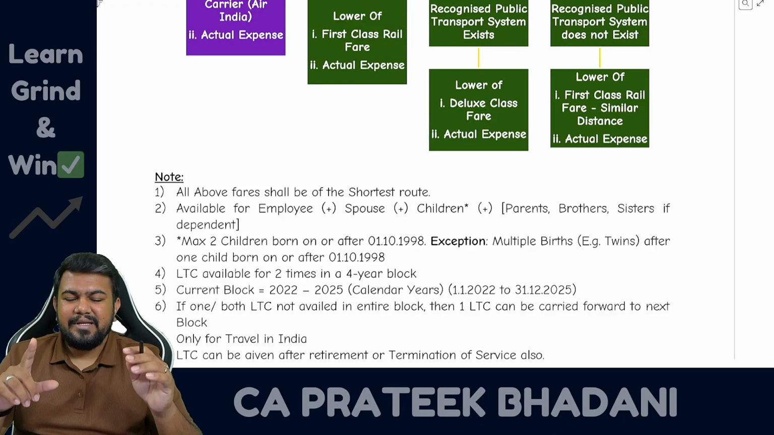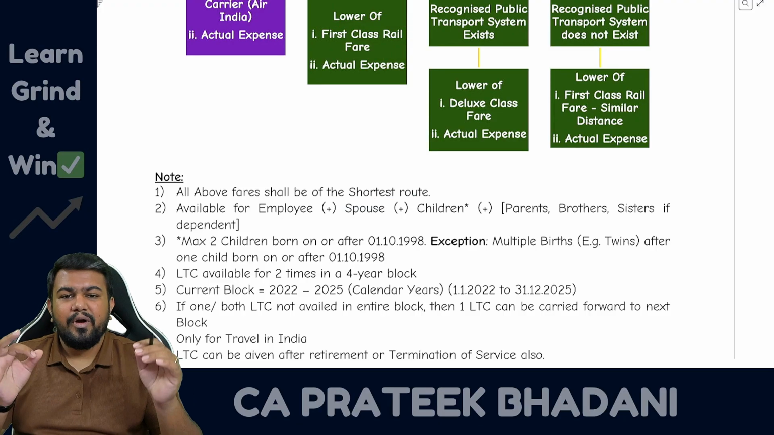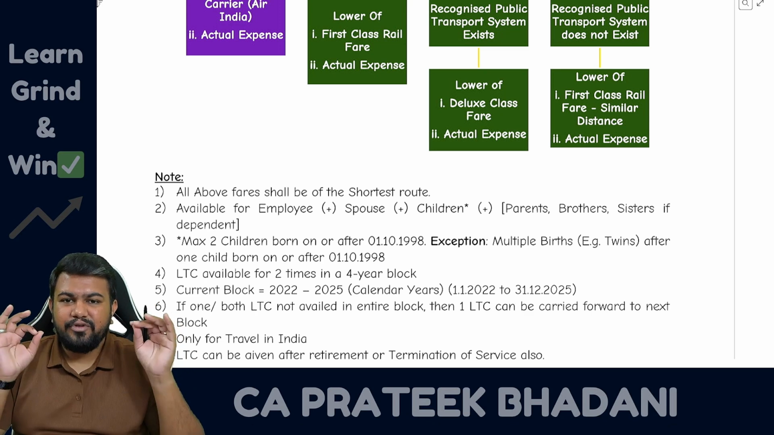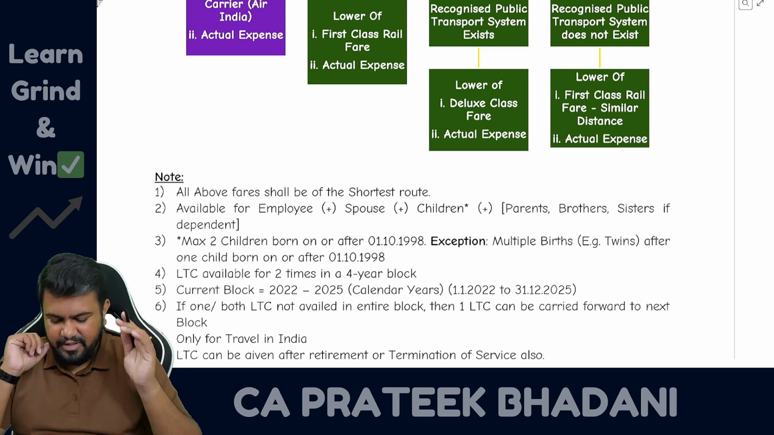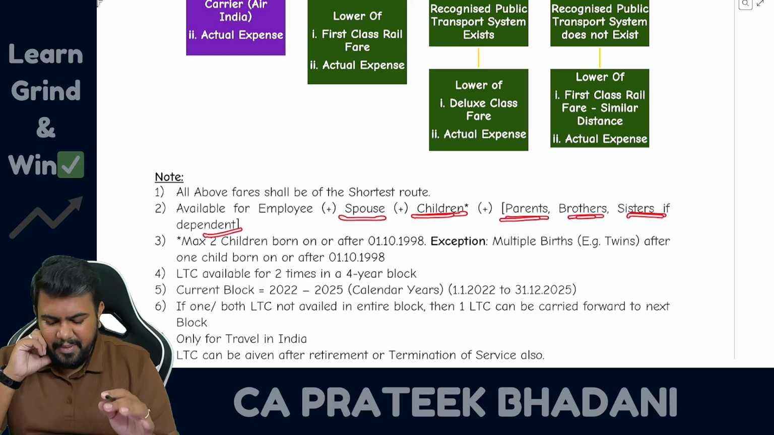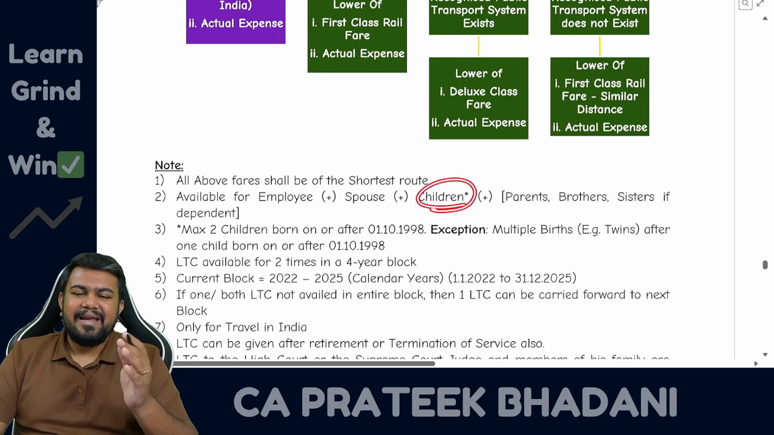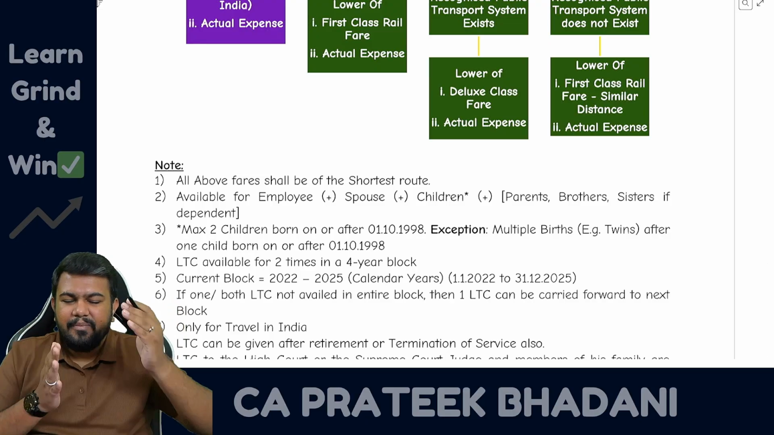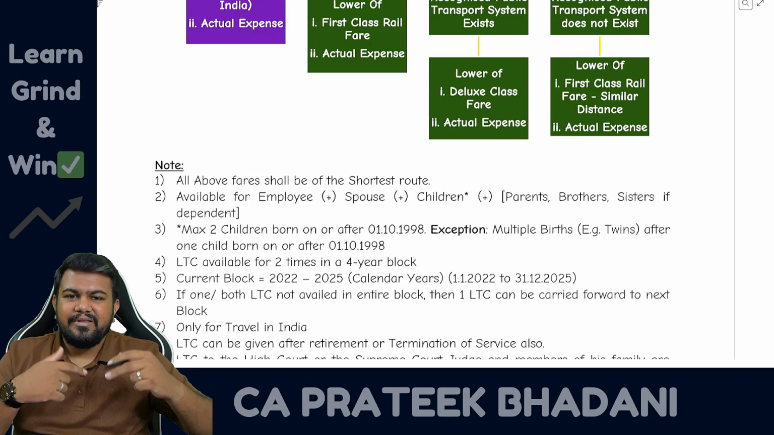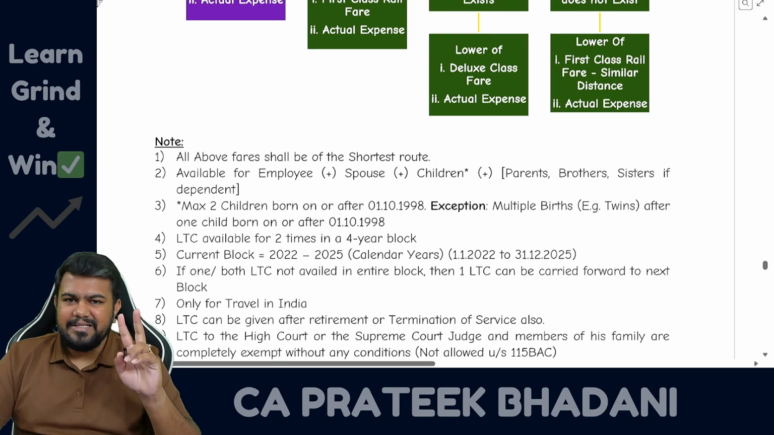And LTC expenses can be paid by the employer for the employee and also the employee's family members. And here you have to be thorough with the family member definition. Who is family? Family means spouse, children, parents, brothers, sisters if they are dependent. So children, parents, brothers, sisters alone if they are dependent on the employee. And for children there is one rule: before 1998 there can be any number of children. But on or after 1998, if the children are born, then there should be a maximum of 2 children.